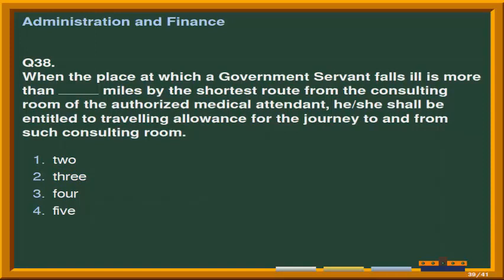Next question is, when the place at which a government servant falls ill is more than fill-up miles by the shortest route from the consulting room of the authorized medical attendant, he or she shall be entitled to travelling allowance for the journey to and from such consulting rooms. And the options are number 1, 2, second option is 3, third option is 4, and the last option is 5. Correct answer is option 4, that is 5 miles.